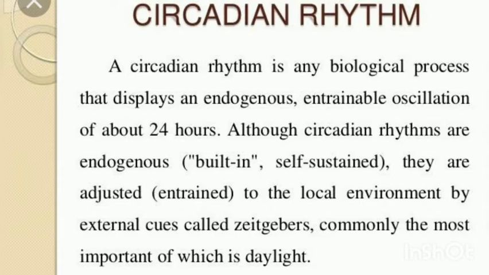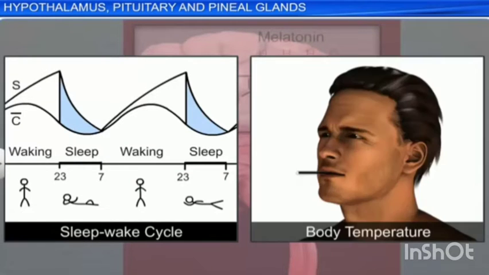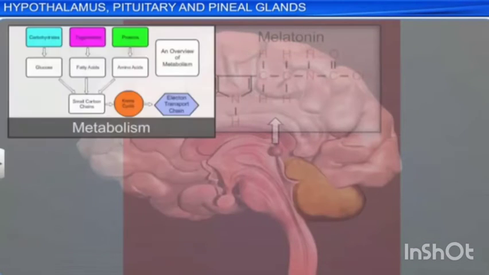Circadian rhythm is the 24-hour cycle of biological activities associated with natural periods of light and darkness. That means the biological activities that happen in our body over 24 hours is called a circadian rhythm. Examples for that: sleep wake cycle, body temperature, appetite. It also regulates the timing of sexual maturation of gonads.